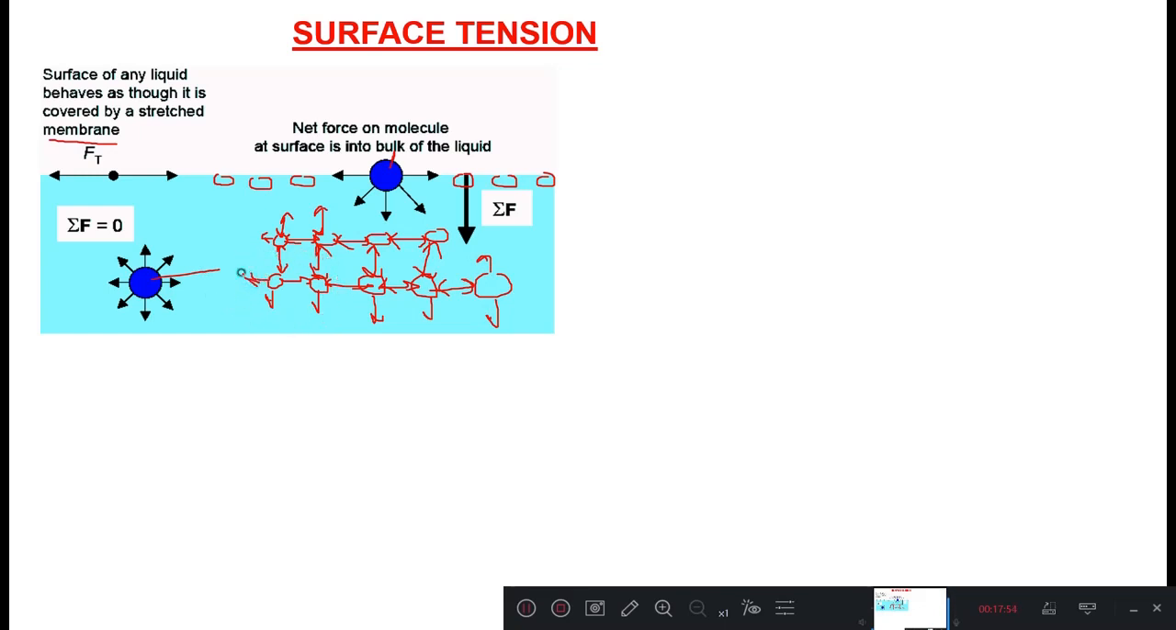will be in equilibrium. The inside molecule will be in equilibrium. The summation of forces will be 0, hence it is in equilibrium. Hence this molecule is called a balanced molecule.